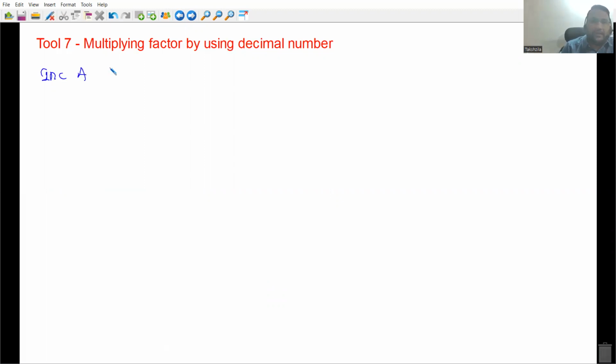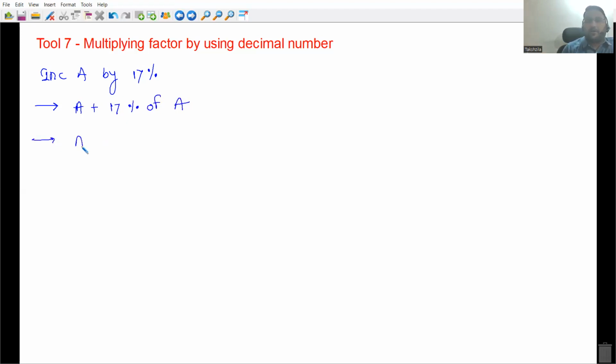Increase the number A by 17%. First of all, understand the meaning of this statement, everyone. Increase A by 17%. What exactly I mean here? It means we don't have to calculate 17% of A. 17% of A is not our answer. Our answer is we need to increase A by 17%. Means to A we have to add 17% of A.